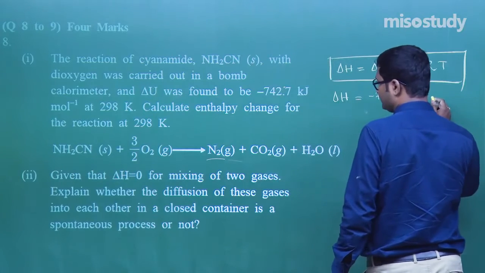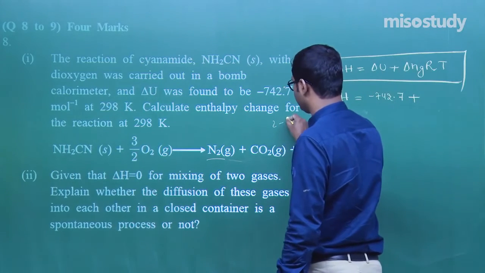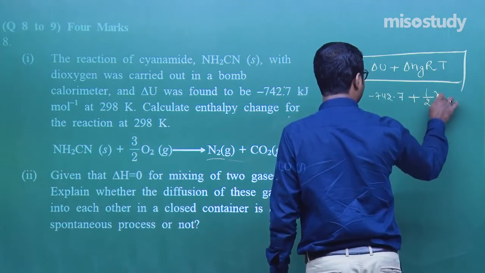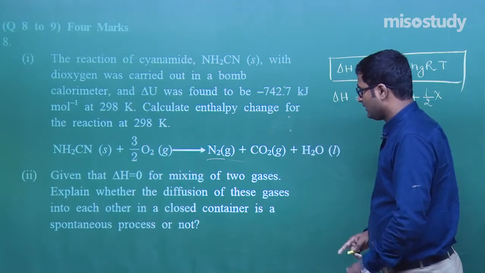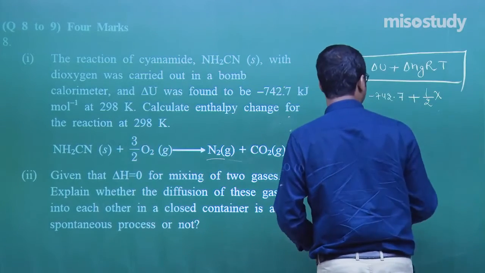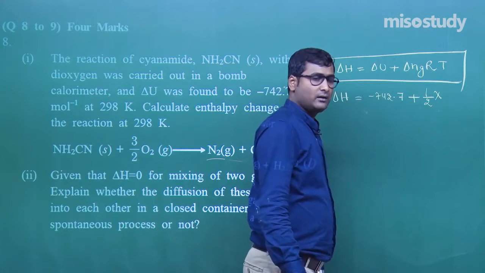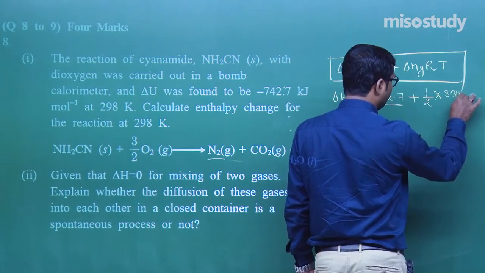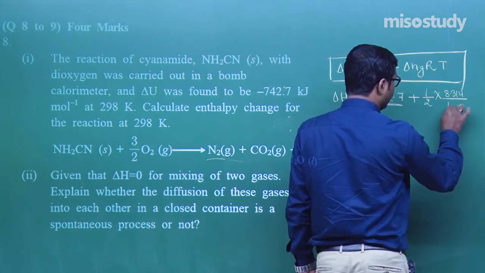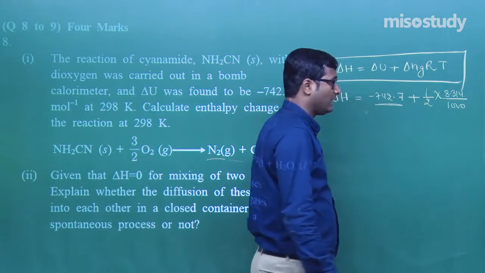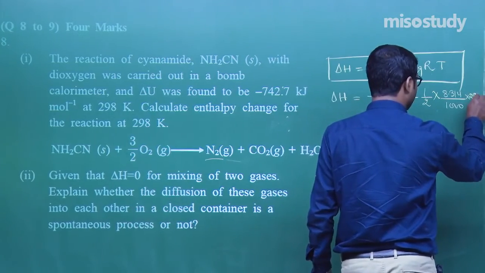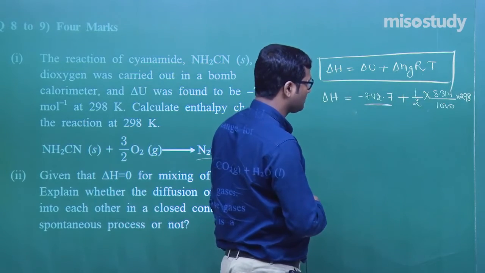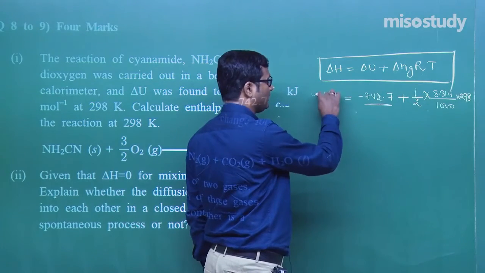So 1 by 2 into R. What is R? The value of R will be taken not in joule but in kilojoule, because this value is given in kilojoule. So 8.314 divided by 1000. Now this is in kilojoule, and the temperature is given as 298. Am I right? Now if you solve this problem, then you can easily get the value of delta H.